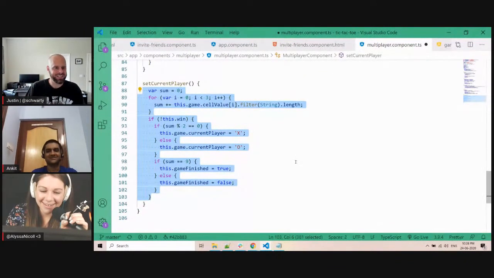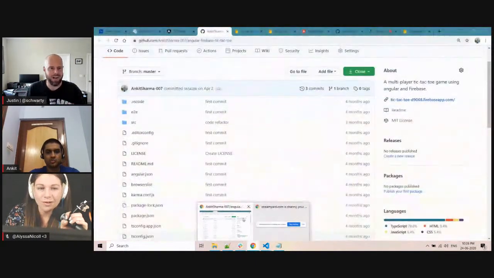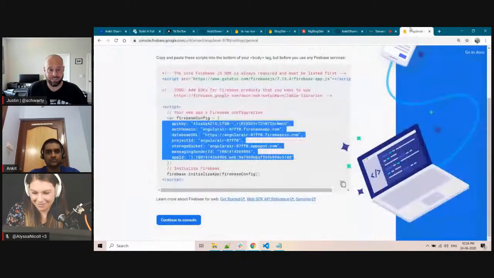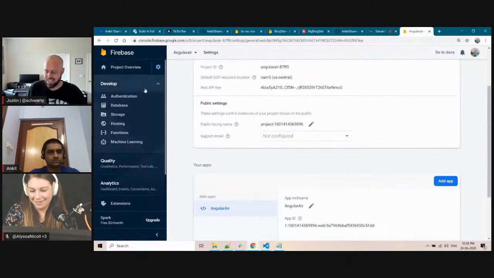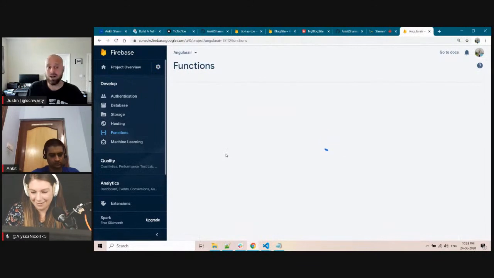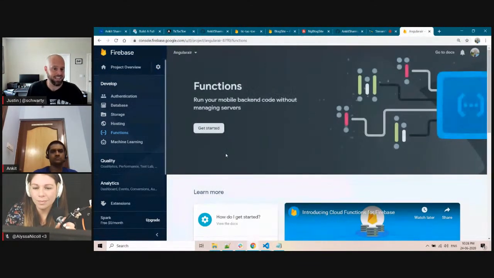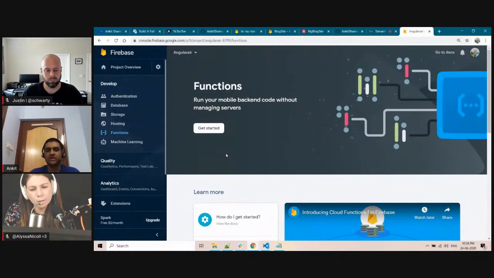Hey, I want to plant a seed for going forward with a possibility here. Firebase has all these different options, these services that it provides, right? And one of them is Firebase Functions. Would you be able to think about taking the decision on who's the next player, as well as if the game has been won, and putting that into a Firebase function and using that? Would that make sense? I think that will work. I have not tried that.